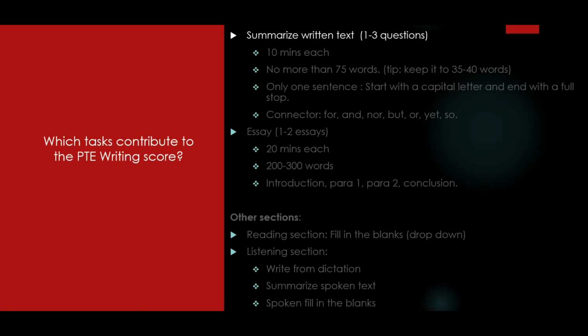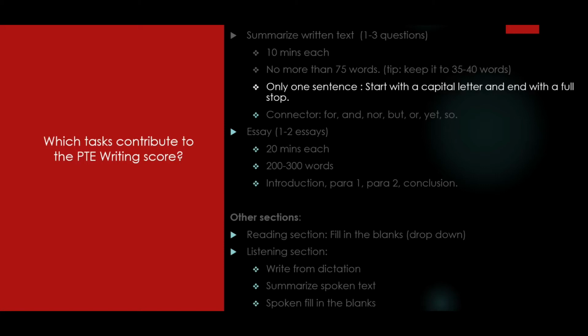You can expect about 1 to 3 such questions in your examination, and each would be individually timed for 10 minutes. Use all of this time to write the summary and review it, because the remaining time is not going to carry forward to your next question. As per PTE, your summary should be no more than 75 words. As a tip, keep it to 35 to 40 words, because beyond this it would be very difficult to write a grammatically correct sentence.